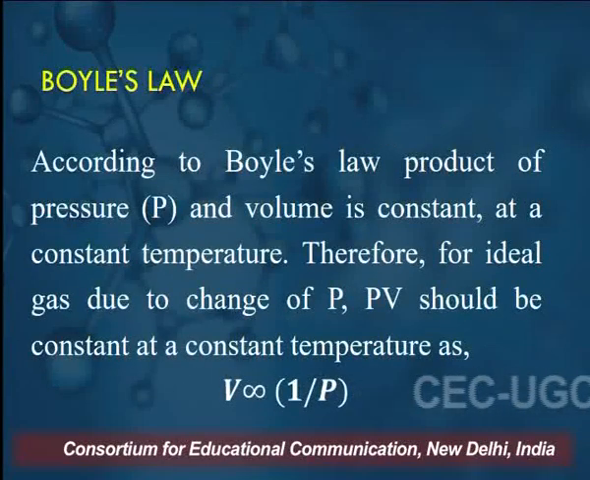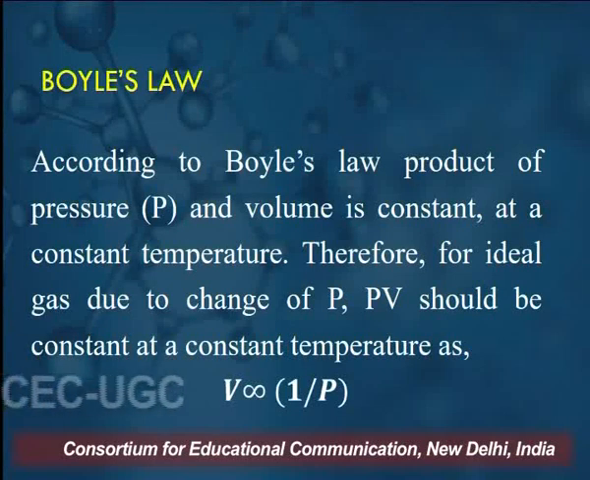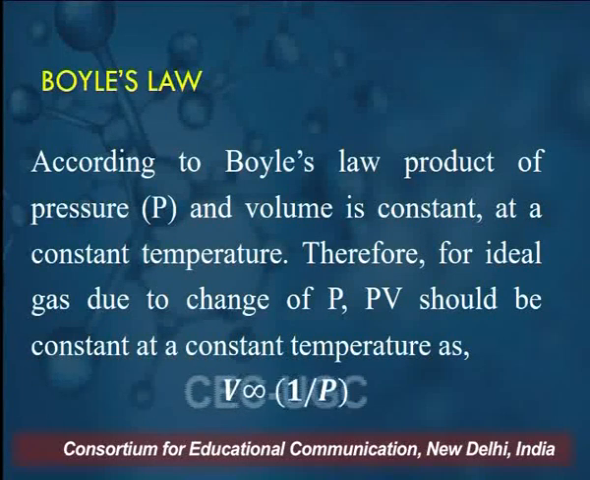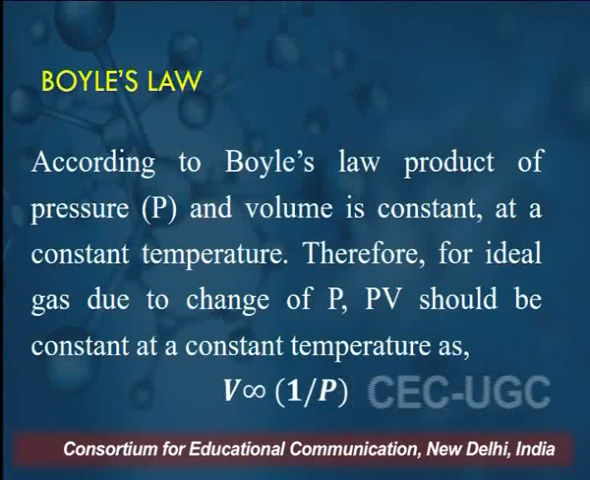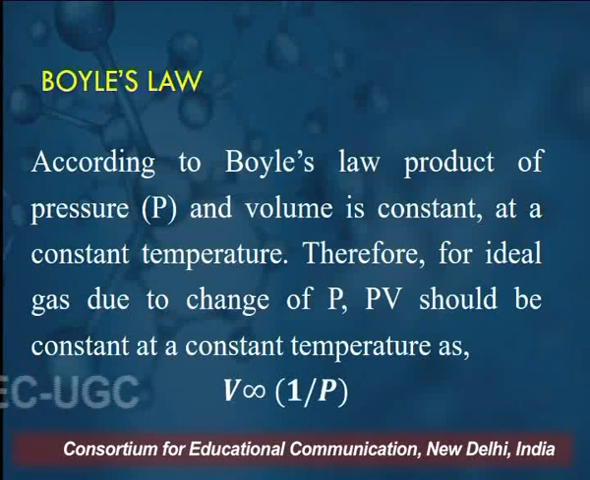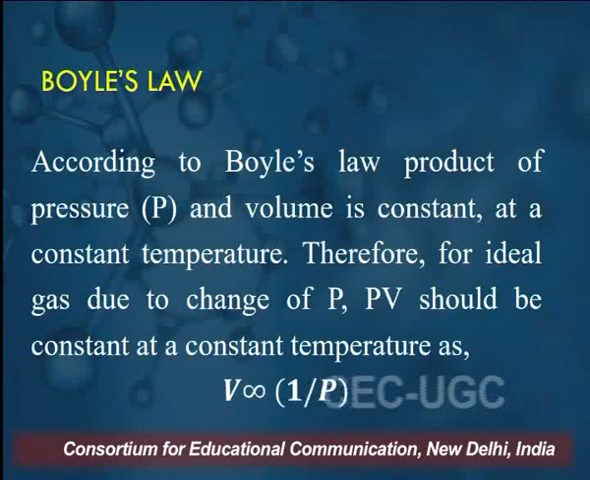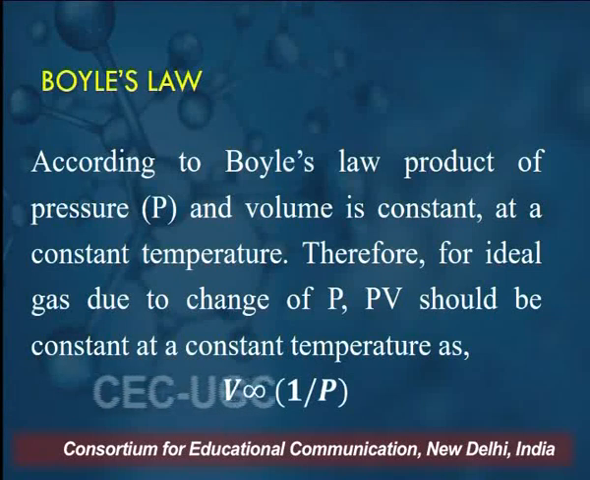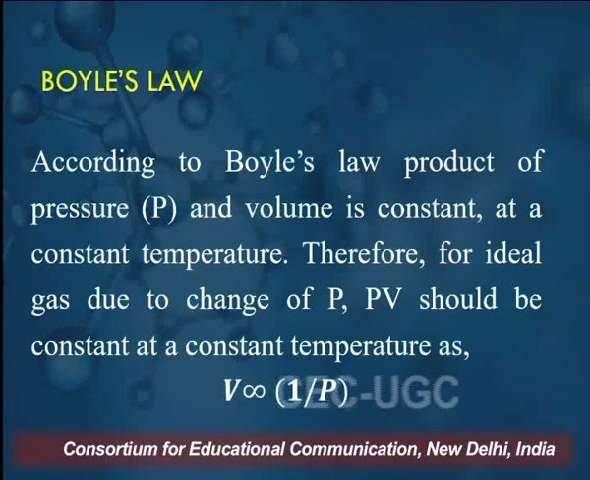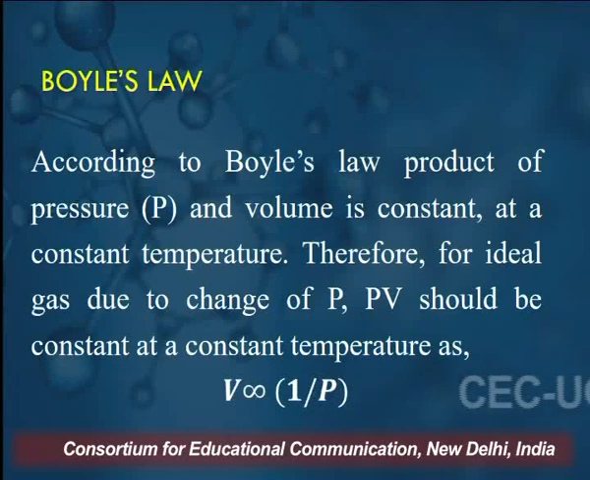Now, what is Boyle's law? According to Boyle's law, the product of pressure P and volume V is constant at a constant temperature. Therefore, for an ideal gas, due to change of pressure, PV should be constant at a constant temperature. That is, V is inversely proportional to pressure. This means that if we plot PV with respect to P for an ideal gas, we should get a horizontal line which is parallel to the x-axis.